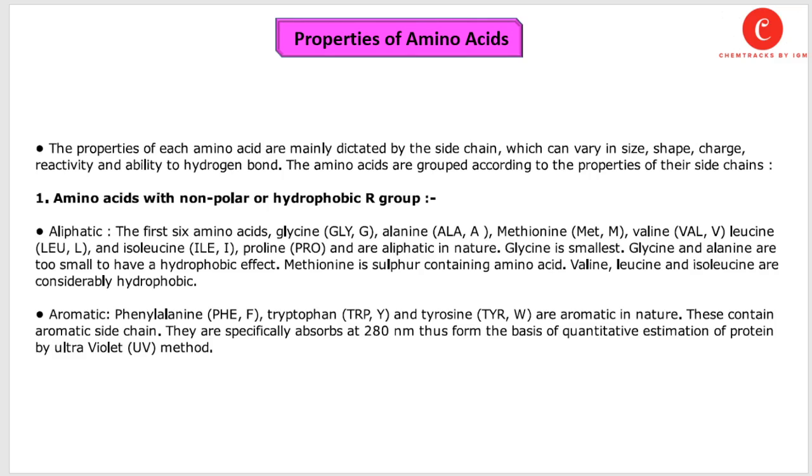Aromatic amino acids like phenylalanine, tryptophan, and tyrosine are aromatic in nature. They contain an aromatic side chain, and an aromatic side chain means they also contain a hydrophobic or non-polar carbon chain in their structure. They are specifically absorbed at 280 nanometer, thus forming the basis of quantitative estimation of protein by the ultraviolet or UV method.